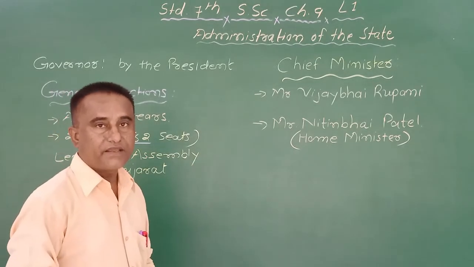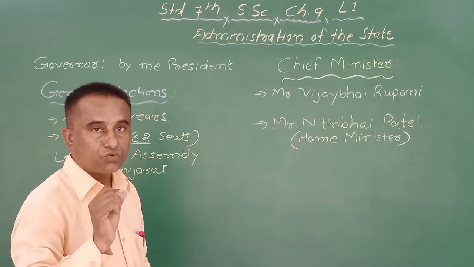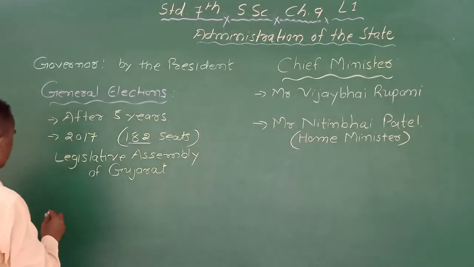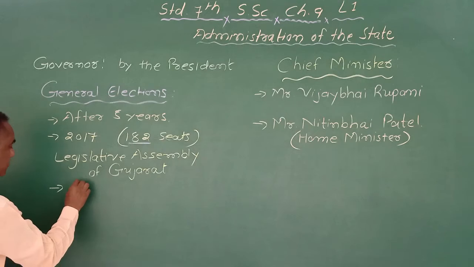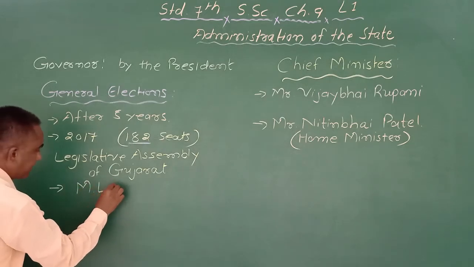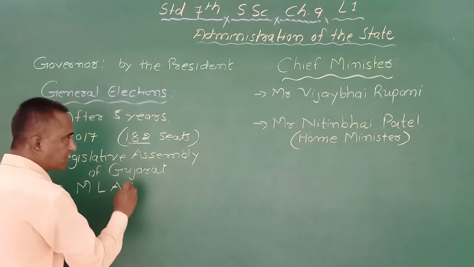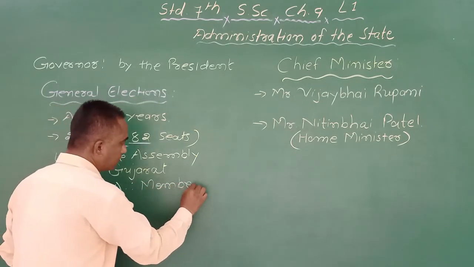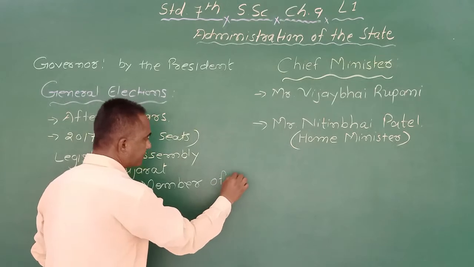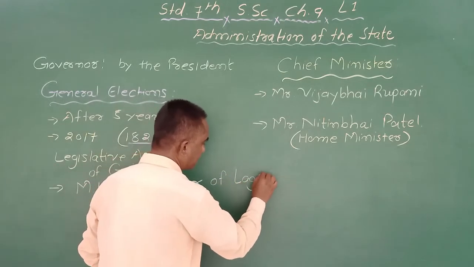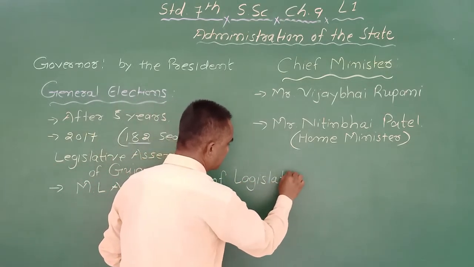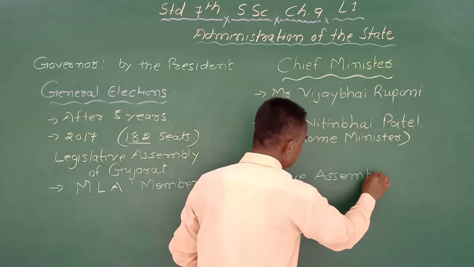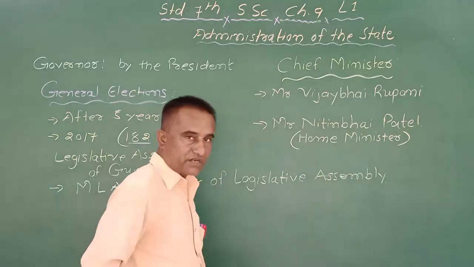Got it? Third thing, in the year 2017 elections were held for 182 seats, and my dear student, the person who is elected is known as MLA. What is the full form? Member of Legislative Assembly. Got it?